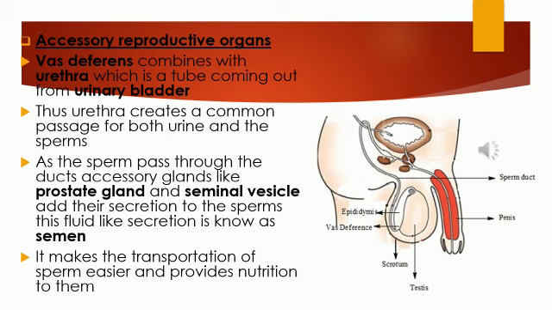This fluid-like secretion is known as semen. What do you call it? It is nothing but semen. It makes the transportation of sperm very easy and provides nutrition to them. You can just look into the labelings in the picture so that you will get to know the function of each labeling.